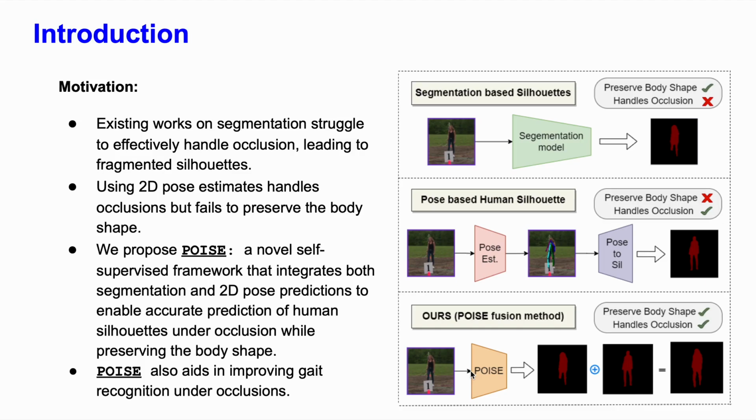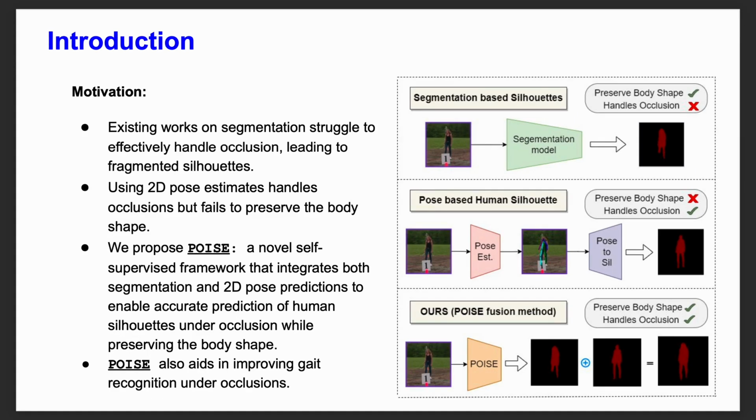So let us look into why this is an important problem and what it is that we are trying to achieve. Existing methods for human silhouette extraction primarily rely on pre-trained human segmentation models. While these methods perform really well, under occlusions they lead to fragmented silhouettes, primarily because the models were never trained to handle occlusions.